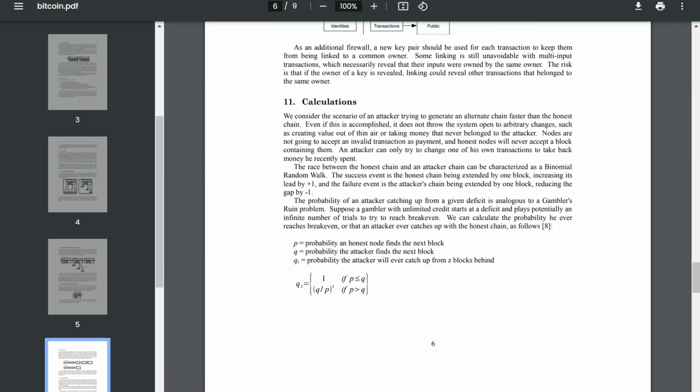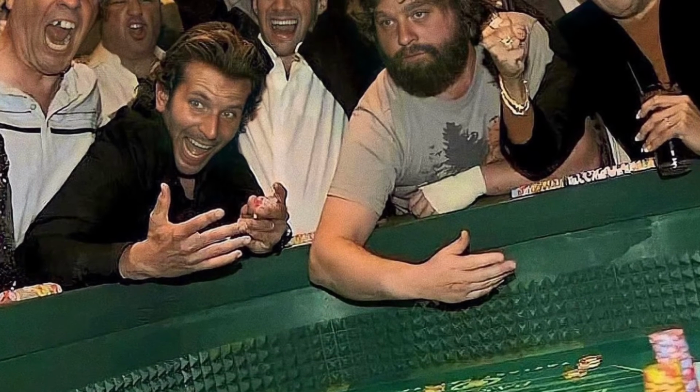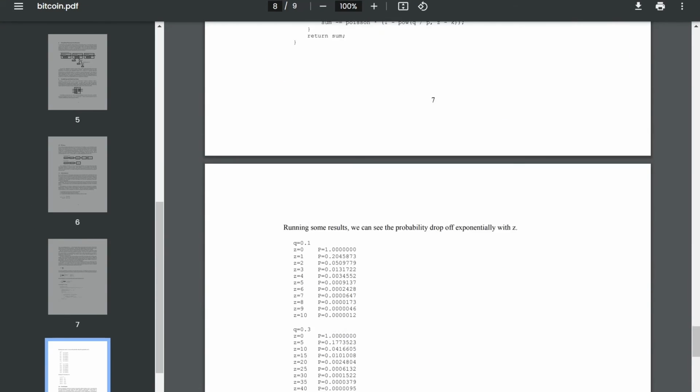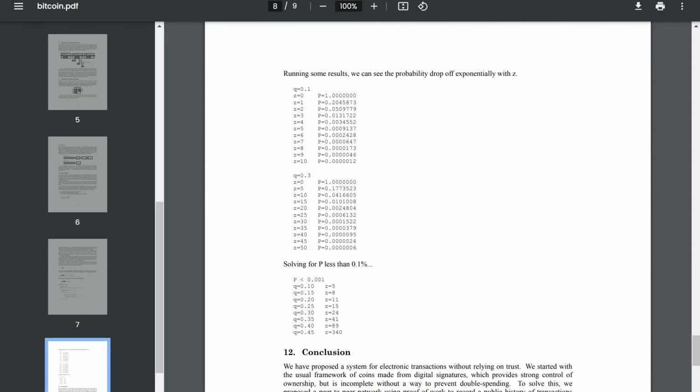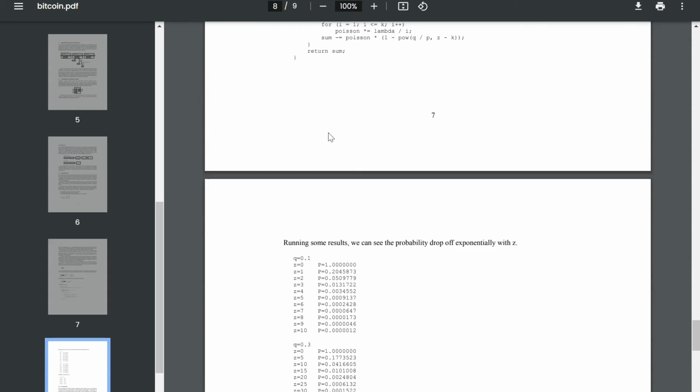Section 11 is a calculation section. This is calculating the risk of an honest chain and an attacking chain catching up to it. The probability of the attacking node catching up from a deficit is analogous to the gambler's problem. The gambler's problem is that a gambler starts with unlimited credit from the house with an infinite number of games. What is the probability that he would be able to catch up to the house? Now, I don't really need to go into detail here to describe this, but the further he falls behind, the more unlikely it is that he's going to catch up.